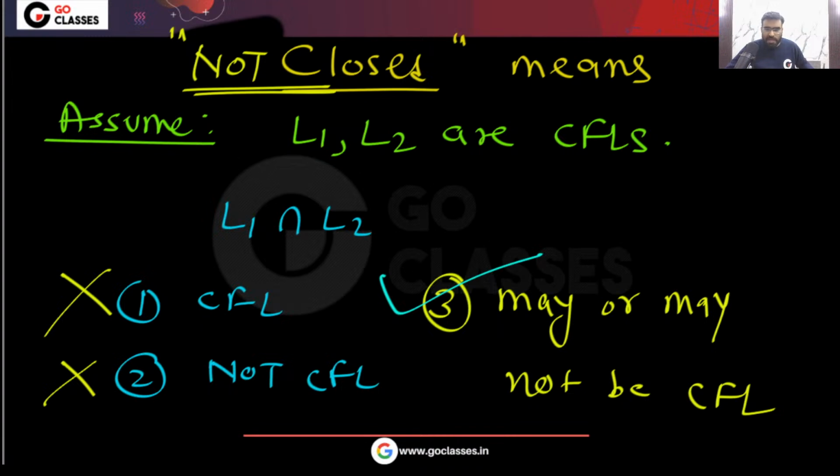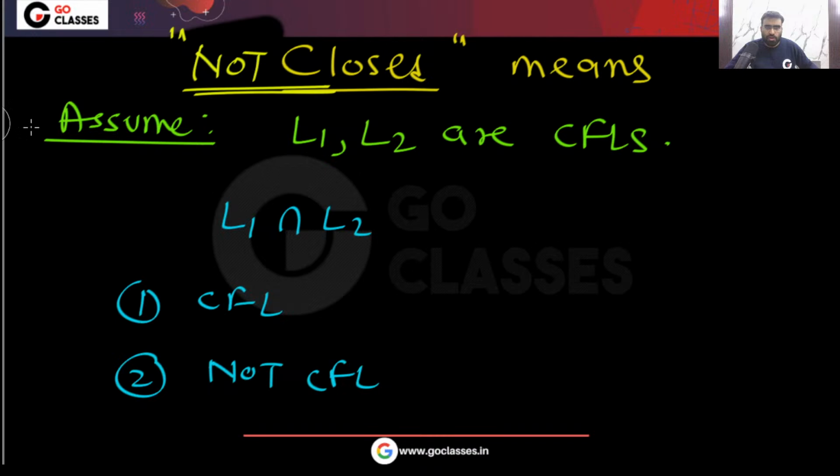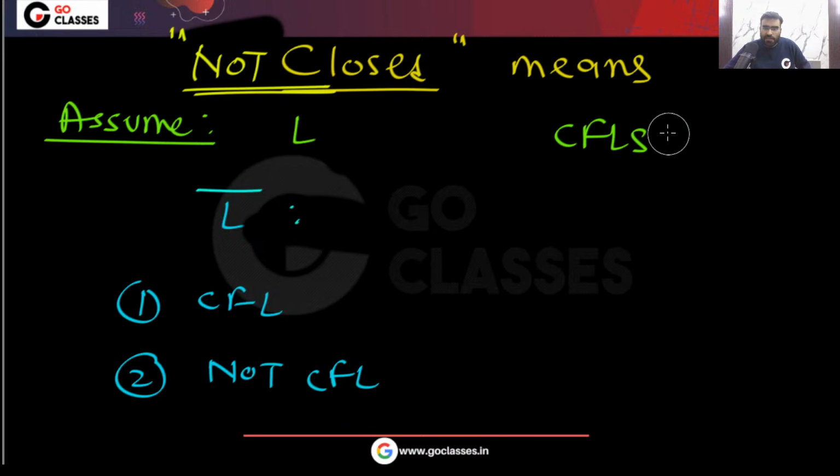Is this clear? Please tell me. This is a simple question, so you can solve it very easily. Similarly, you can say for L complement. Tell me, if L is a CFL, then what can you say about L complement? If this language L is a CFL language, what can you say about its complement?